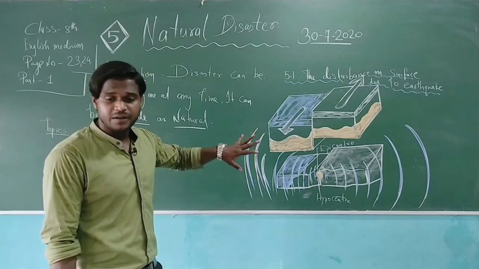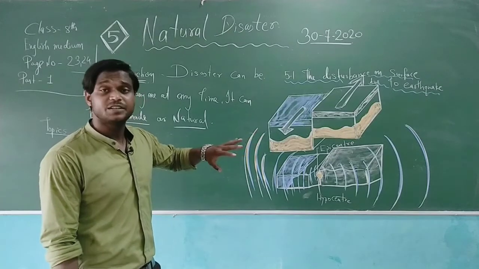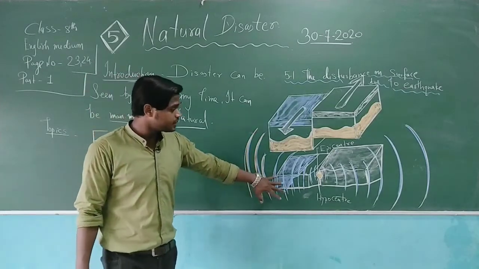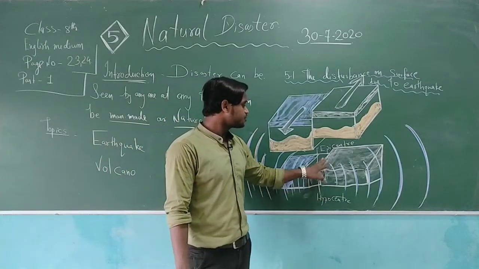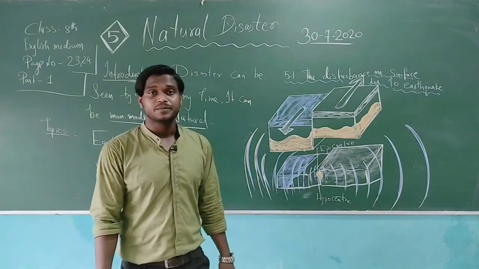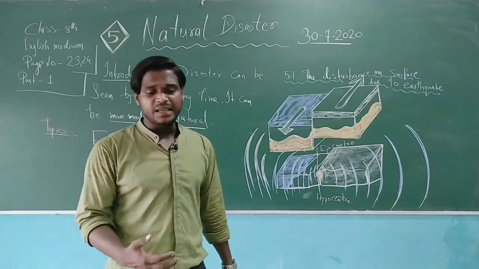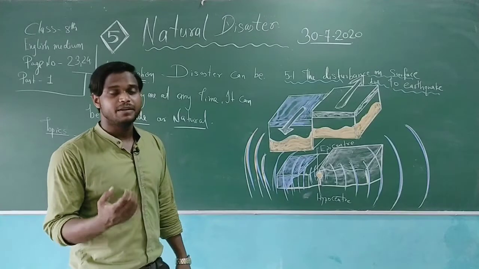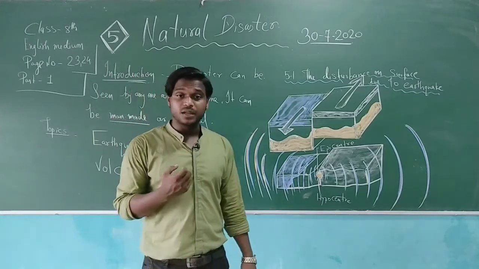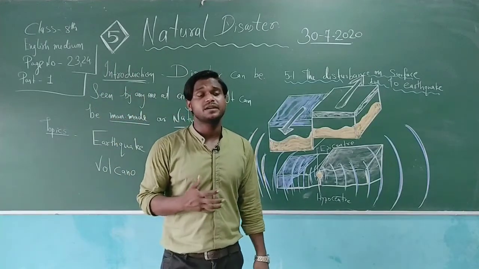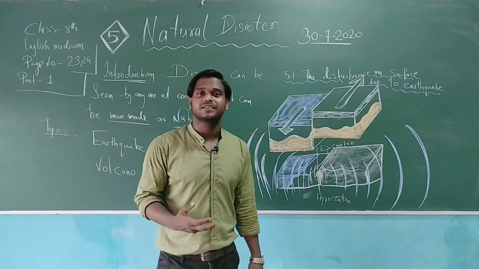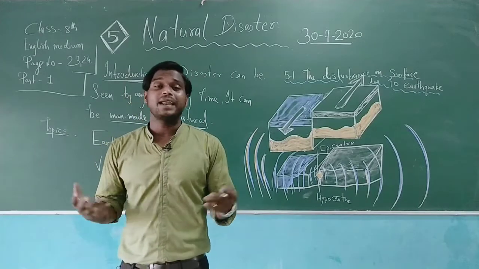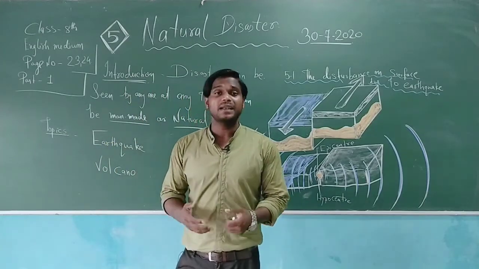The waves, or the tremors of this earthquake, originate from the hypocenter, from down below, and reach towards the epicenter at the top. So suddenly some shaking can be witnessed, and you are unable to tell whether it is an earthquake or a different kind of thing, because it leads to a scenario of panic among the people. Everybody will panic at the time.